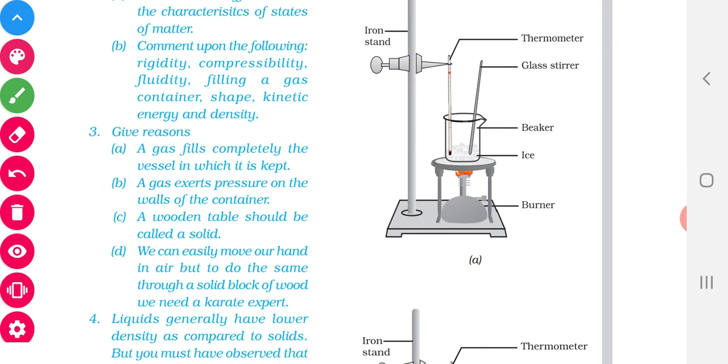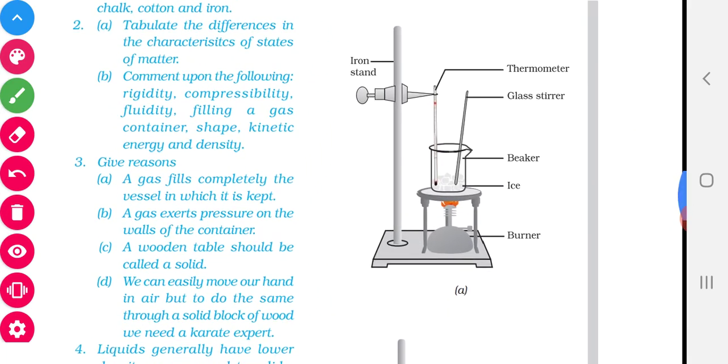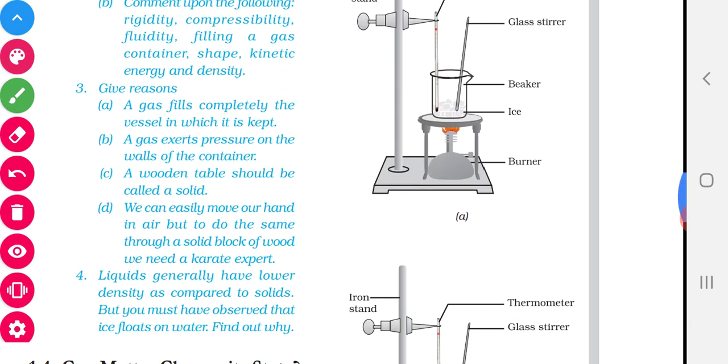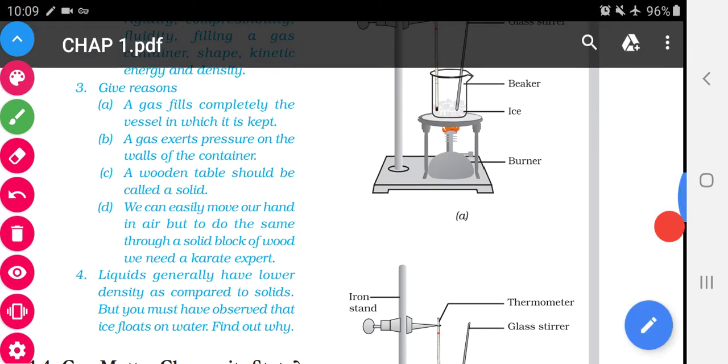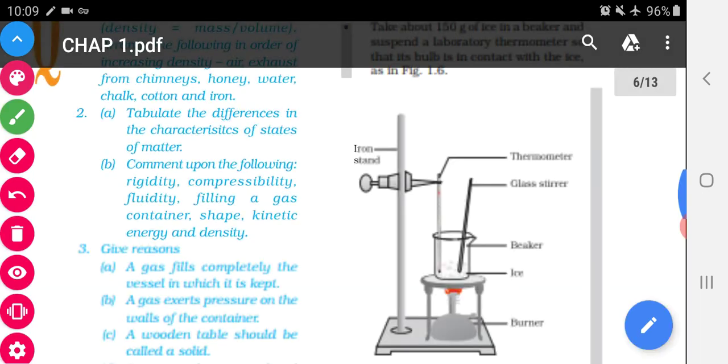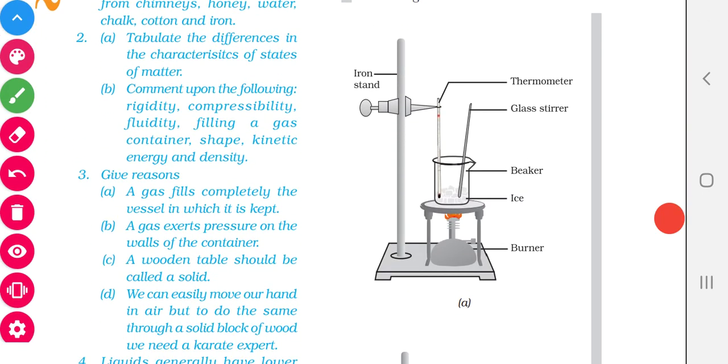So, what are you going to do? We take ice in the beaker, as you can see in the diagram. Then we insert a laboratory thermometer to know the temperature. Then we take a glass stirrer, which is only for stirring purposes. Then we heat the contents slowly at a low flame.